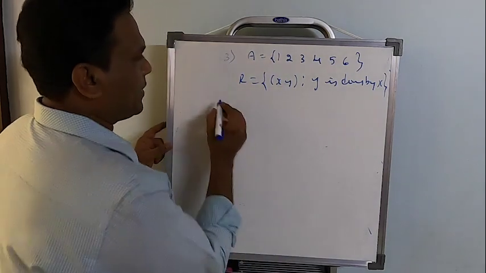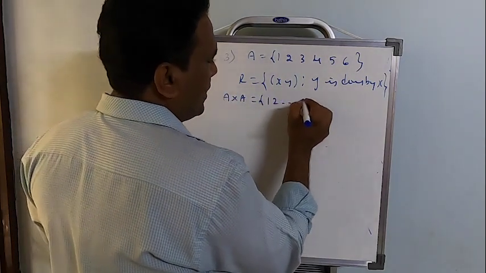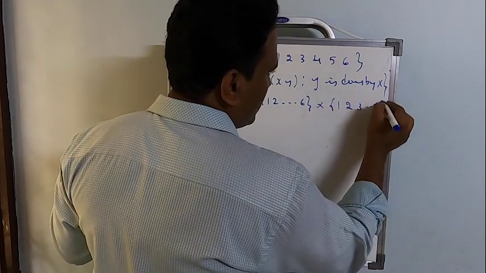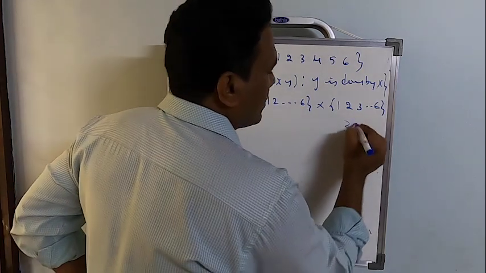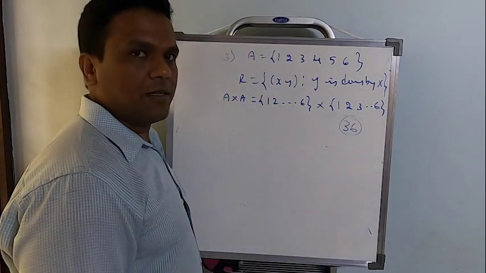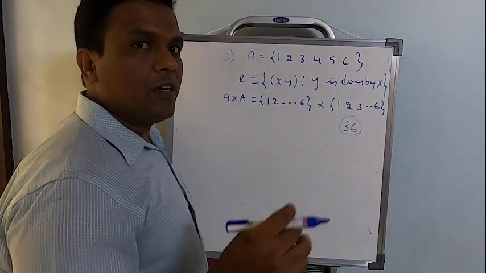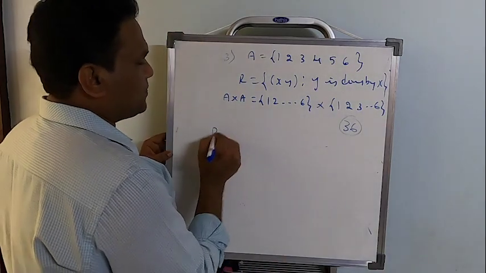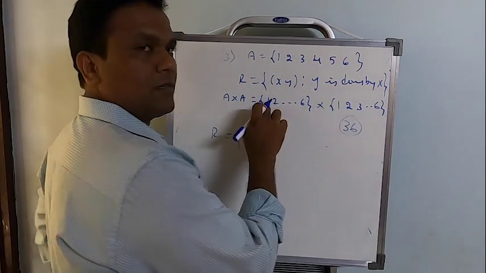Okay, if you are finding it difficult, let me start with A cross A: 1, 2, 3 up to 6 crossed with 1, 2, 3 up to 6. Now if you are finding A cross A, 36 ordered pairs will exist. Out of 36 ordered pairs, you select only where this condition is possible: the first element divides the second element. Now, suppose I start with the first one, 1 comma 1, surely 1 divides 1.